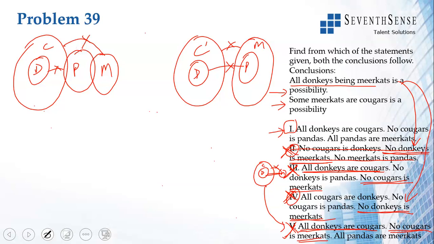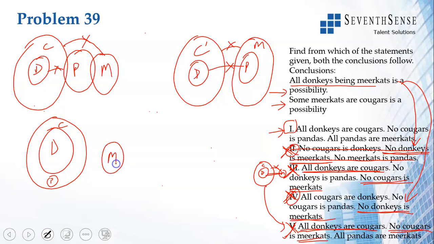Any other way of drawing option 3? All donkeys are cougars. No donkey is a panda. You can also draw here. No donkey is a panda, and no cougar is a meerkat. This is another way of drawing. So donkey and panda, there should not be any overlap. Cougar and meerkat, there should not be any overlap.